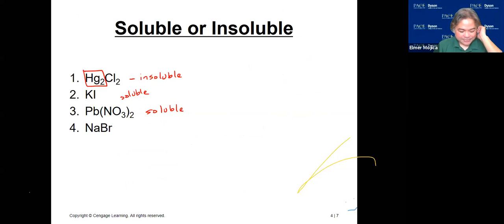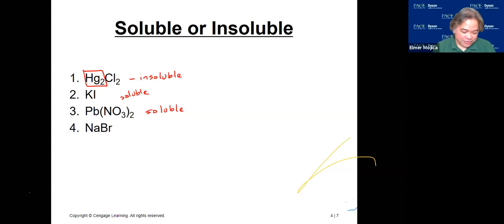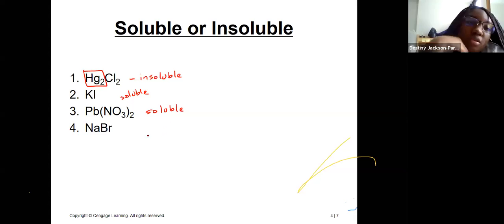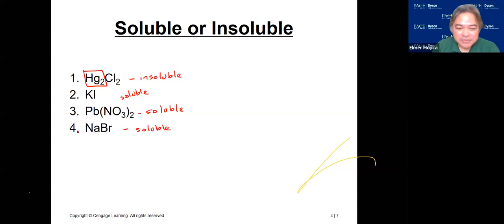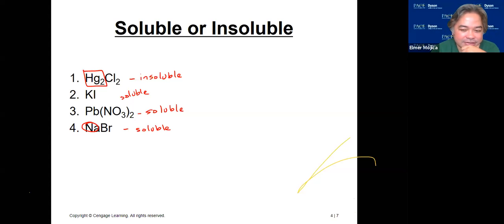This one, insoluble. Sodium bromide, is it soluble or insoluble? Soluble because it's bromide. So it's soluble because you have the group 1A. So usually for me, if I see the group 1A, I don't care what's the anion, automatically it is soluble. So if it was mercury nitrate, that would still be soluble? It's still soluble because you have a nitrate there. Okay? Number 5.